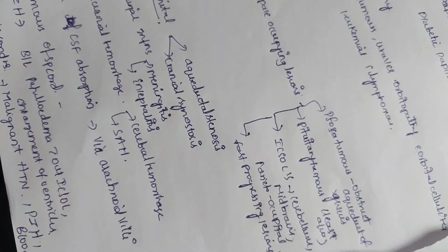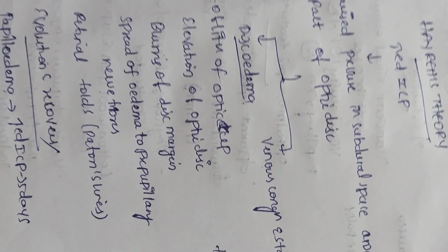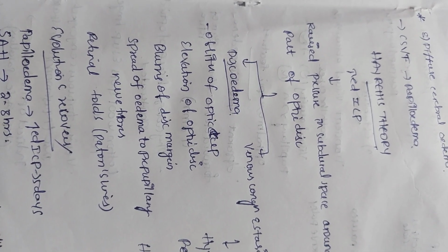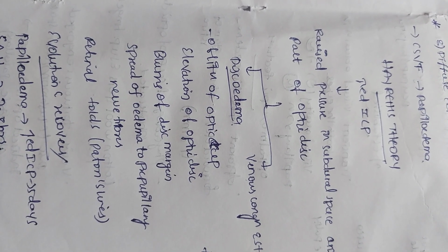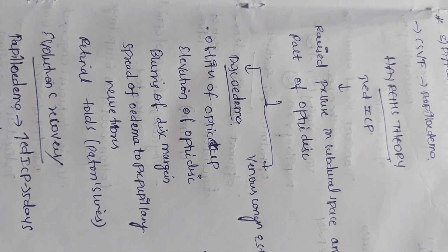Systemic conditions include malignant hypertension, pregnancy induced hypertension, blood dyscrasias, diffuse cerebral edema and CSVT, cavernous sinus venous thrombosis, which may also lead to papilledema.